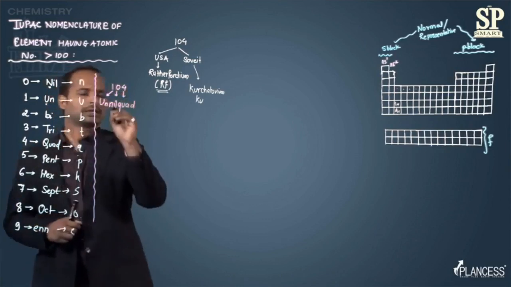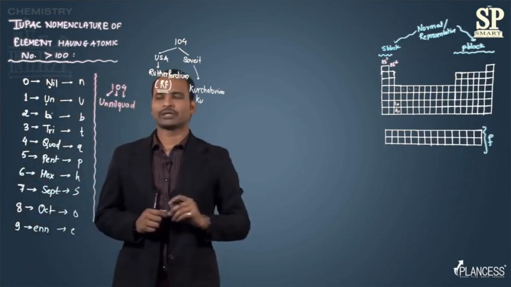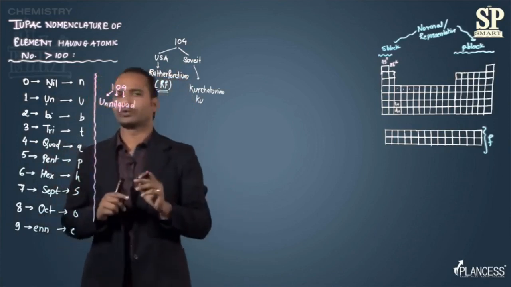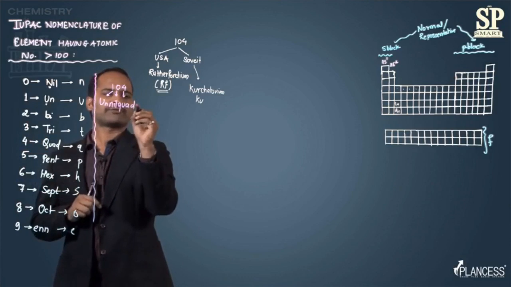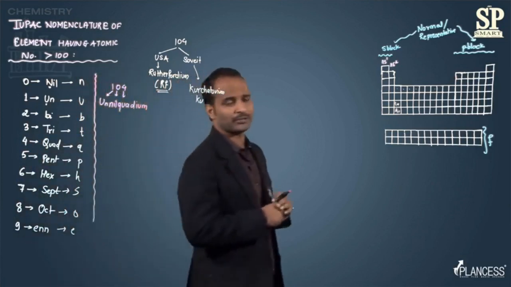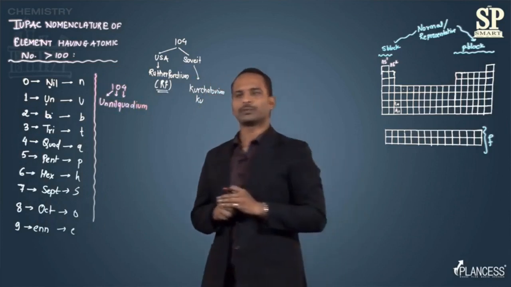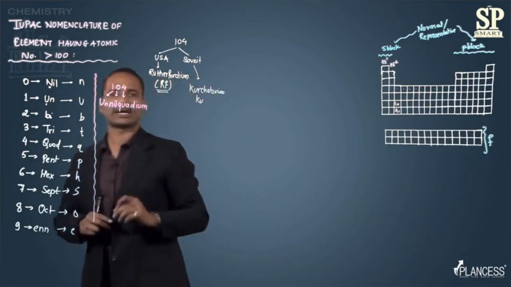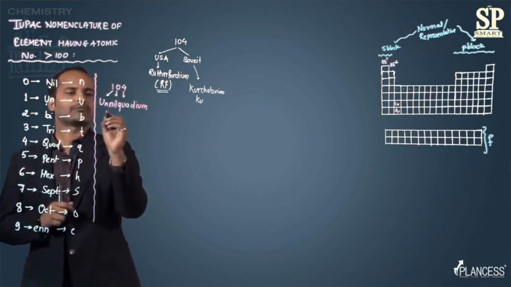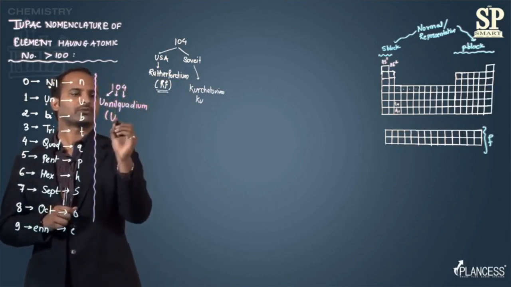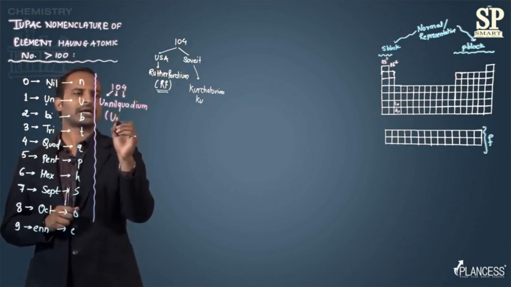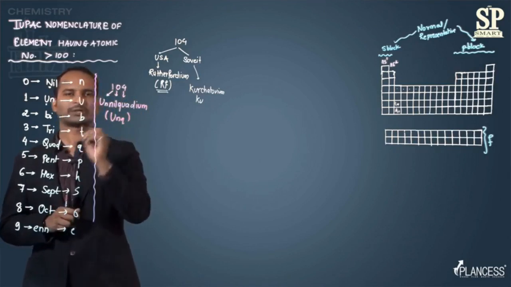And the IUPAC nomenclature says that after writing all the root names for the particular digits, the name will have a suffix, that is ium. So this element having atomic number 104 will have the IUPAC name unnilquadium. And unnilquadium, what will be its symbol? For 1, the first letter is U. Then for 0, it is N. And for 4, it is Q. So this will be the symbol.